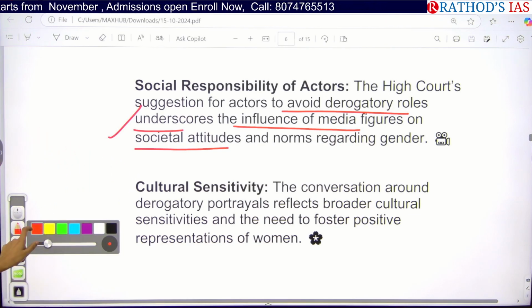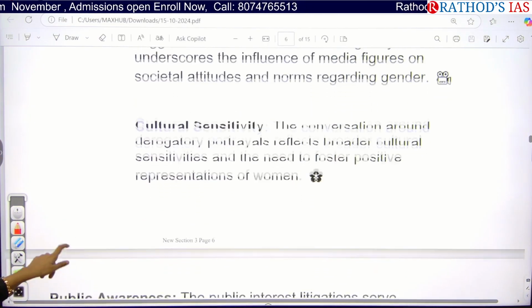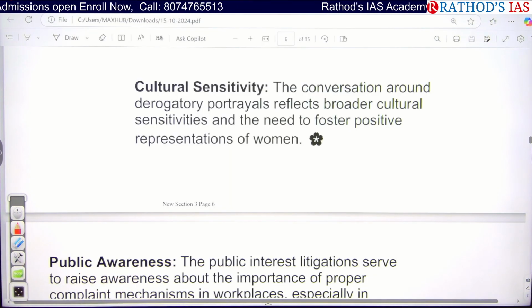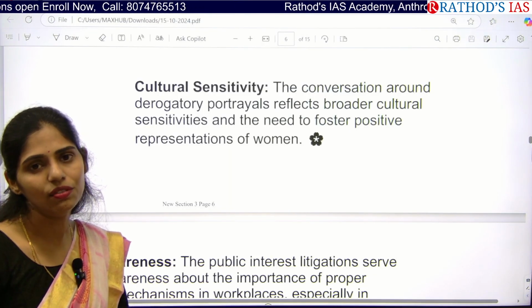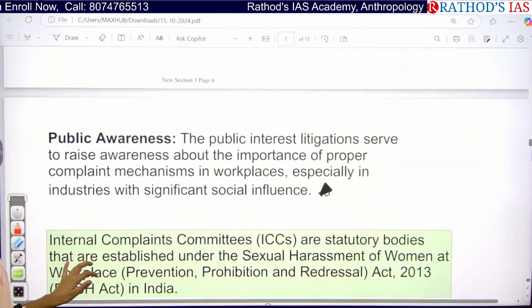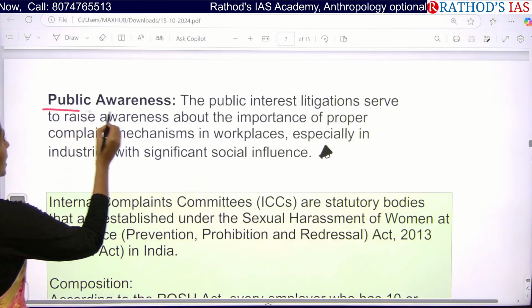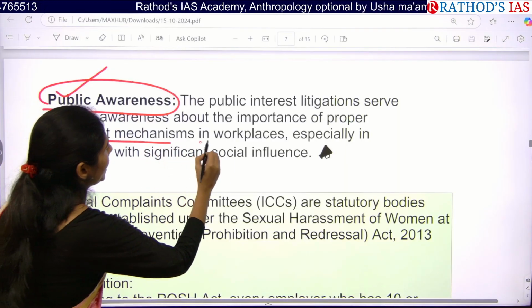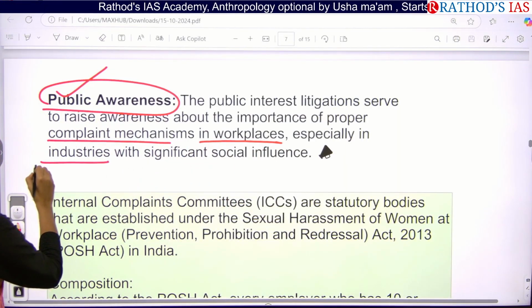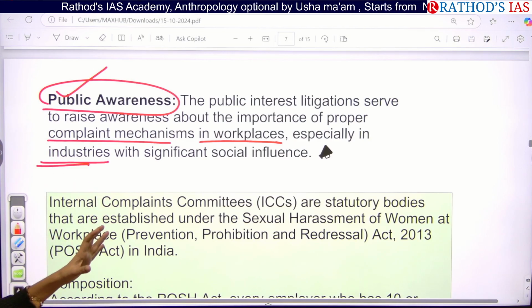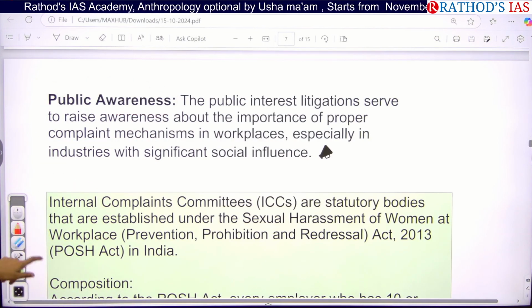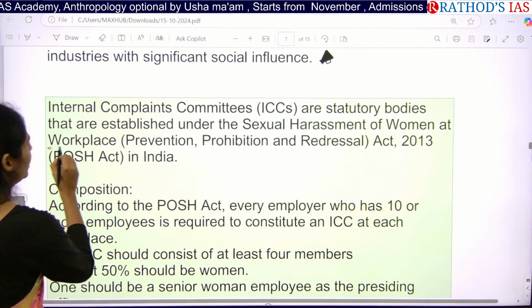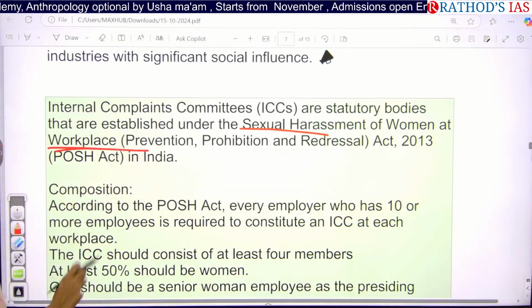And the next one here is, yes, we have to focus on cultural sensitivity. Here we need to have positive representation of women in every field. Whenever we are addressing these kinds of issues of grievance of women, then we can encourage women to participate in this sector. And we also have to increase public awareness about this ICC. We need to have proper complaint mechanisms in workplaces, especially in entertainment industries, so that we will have a significant social influence. Okay, so what is this ICC? That is the Internal Complaints Committee. It is a statutory body and it is established under the Sexual Harassment of Women at Workplace Act.